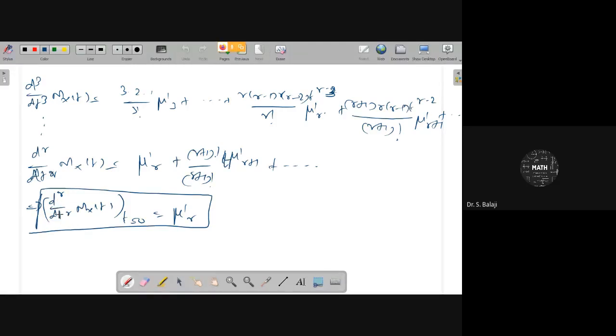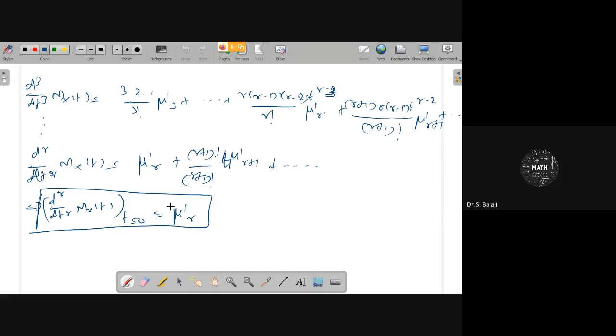Therefore, it will be d power r by dt power r of mx of t at t equal to 0. If you put t equal to 0, the first term is free of t, the second term contains t, the third term definitely contains t square by 2 factorial, the fourth term is t cube by 3 factorial, in that manner. Therefore, all the terms which contain t except the first term vanish when putting t equal to 0.